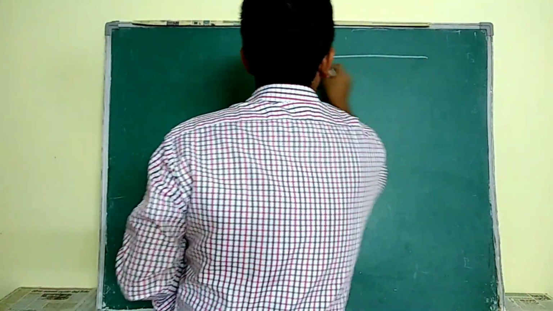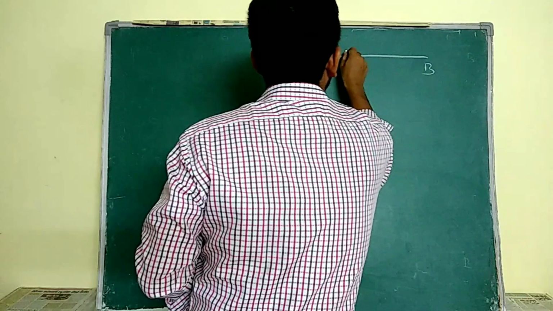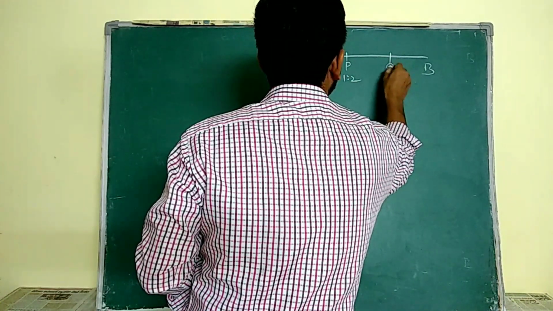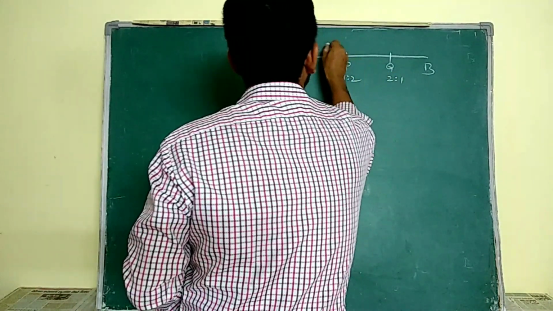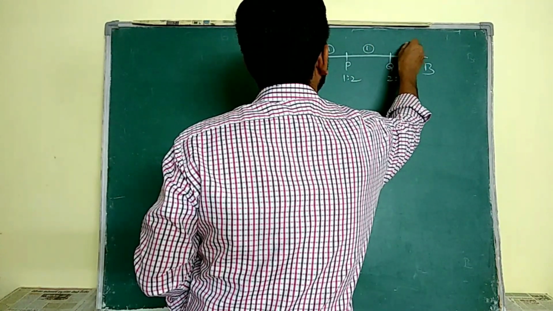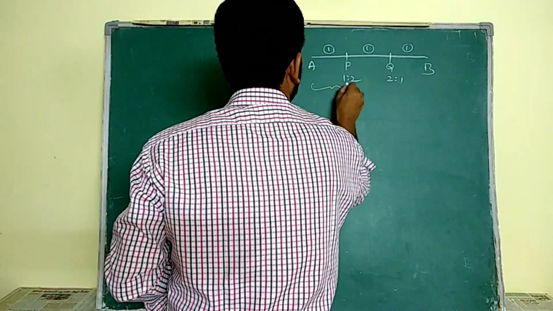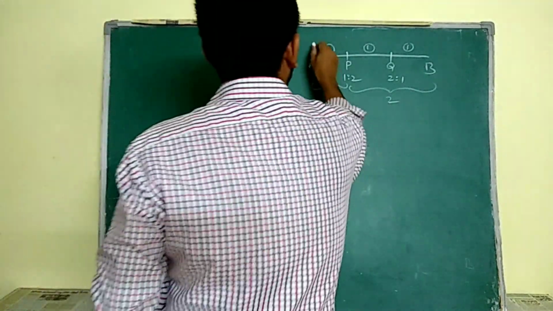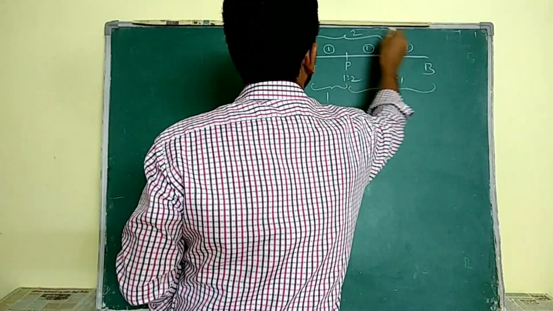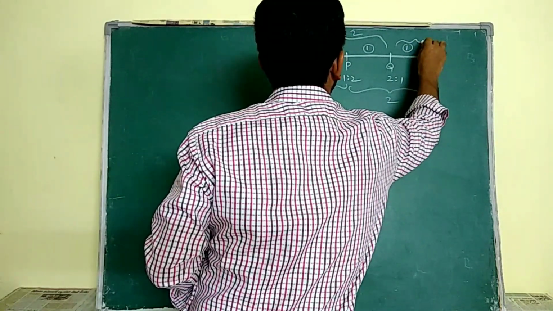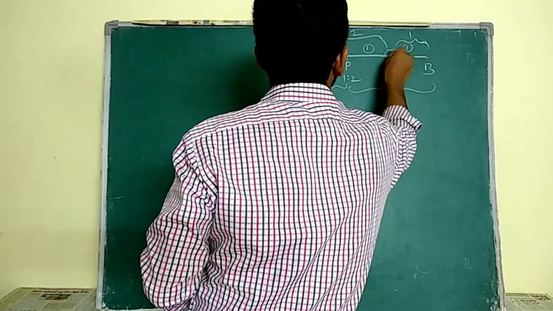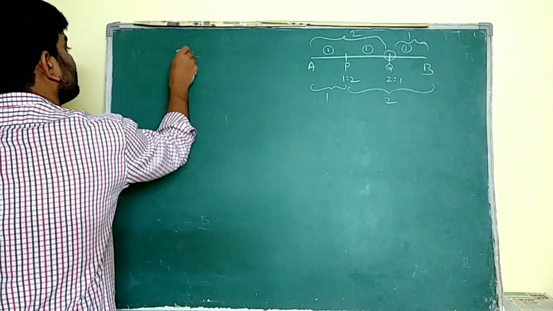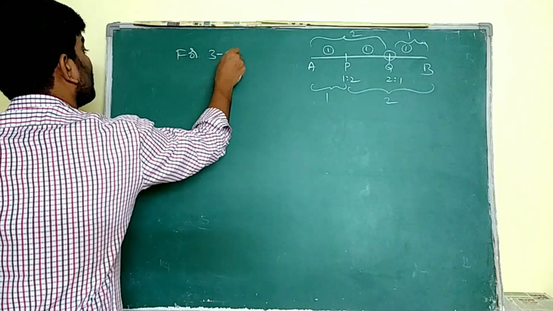See, it is A, it is B. So P divides in 1:2 and Q divides in 2:1. Why? Because it is 1, it is 1, it is 1. Up to this it is 1, and the rest is 2, so it is 1:2. Then it is 2 and it is 1, so that's why it is 2:1. That is for 3 equal parts.